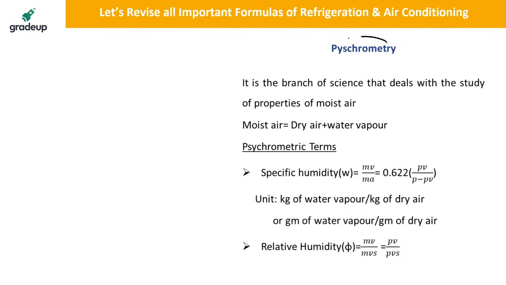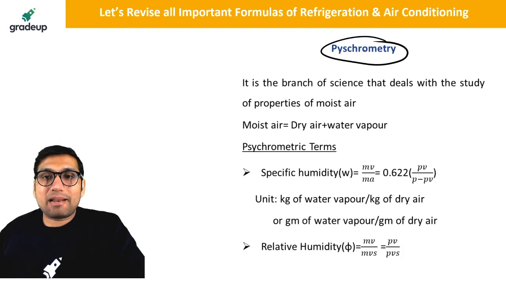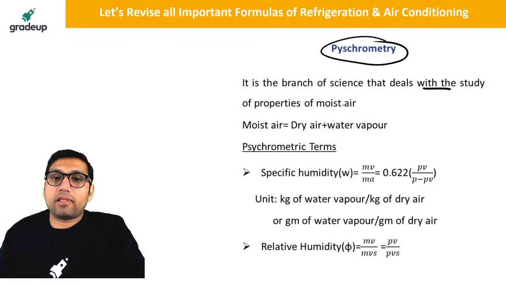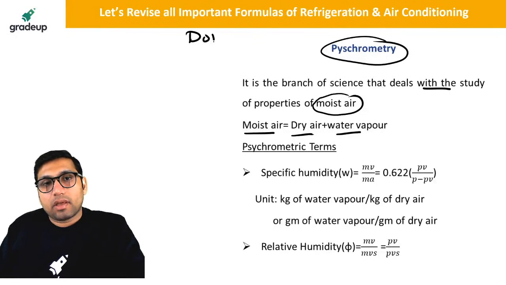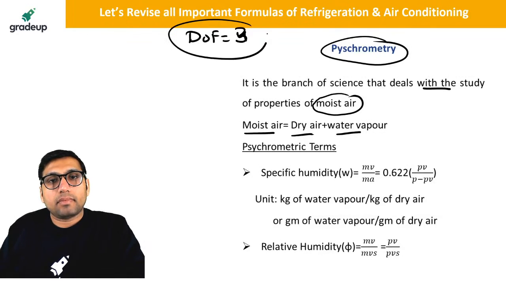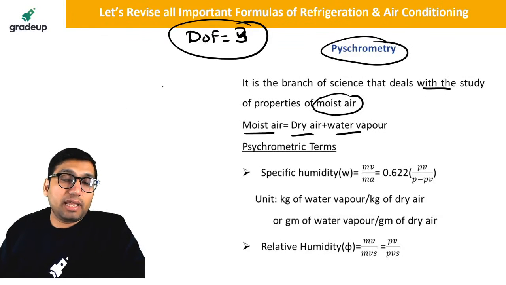Next is psychrometry. Psychrometry is that branch of science in which we study the properties of moist air. What is moist air? It is the sum of dry air plus water vapor. Degree of freedom of moist air is equal to 3.